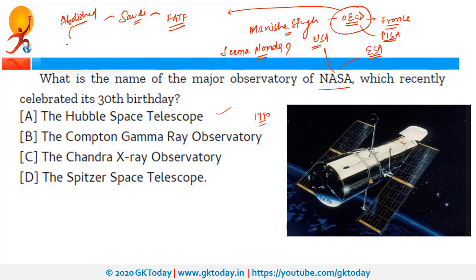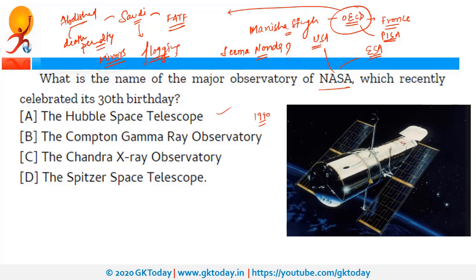Saudi Arabia was also in news as recently it abolished death penalty for the crimes committed by minors. Minors means those who are below 18. Previously, Saudi Arabia was also in news as it abolished flogging. In Hindi, it means kodhe marna. So, Saudi Arabia has abolished flogging as a punishment.